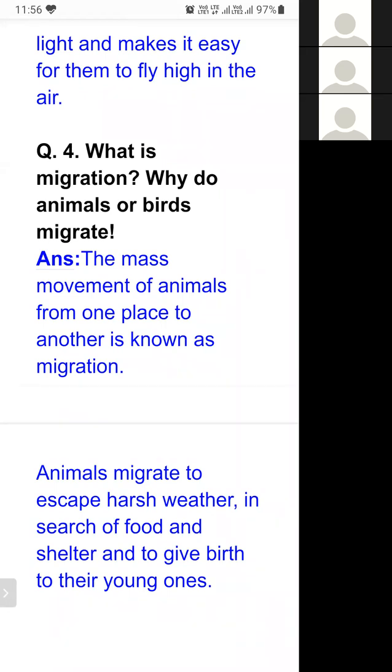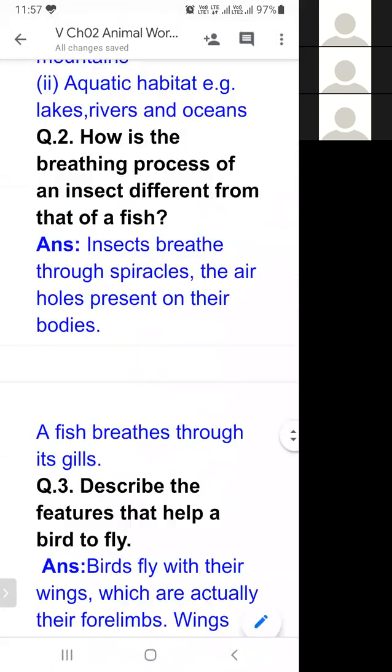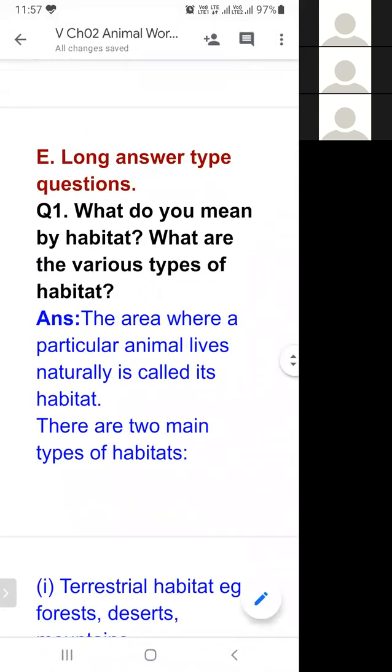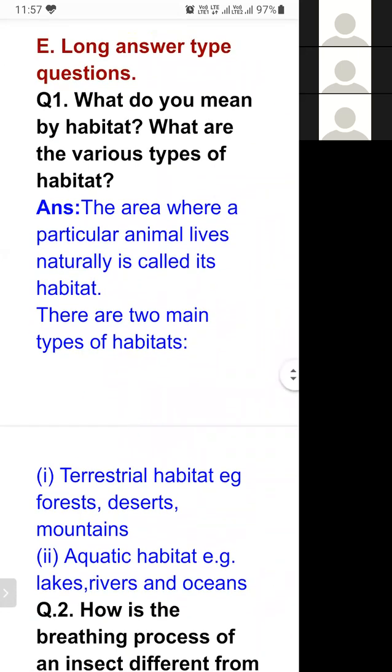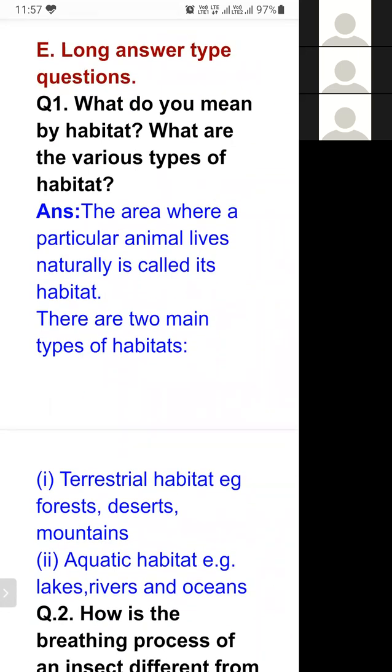So students, I'm going to revise these long answer type questions again, only the long answer type, because we did short answer type yesterday and today also. So I'm going to revise only long answer type.